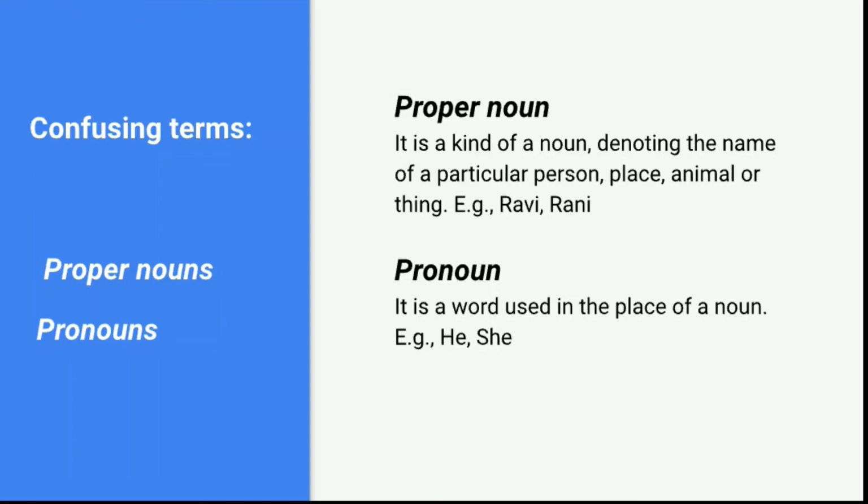But pronoun, if you take, it is a word which is used instead of a noun. Instead of any kinds of noun, we studied 5 kinds of noun, any kinds of noun, instead of them, if you use any other word, and that word becomes the pronoun. For example, for Ravi, instead of Ravi, the word he can be used. Instead of Rani, we can use she. So this he and she becomes the pronoun. So don't get confused with these two types. Okay, pronoun is a part of speech like nouns, but proper noun is a type of nouns.